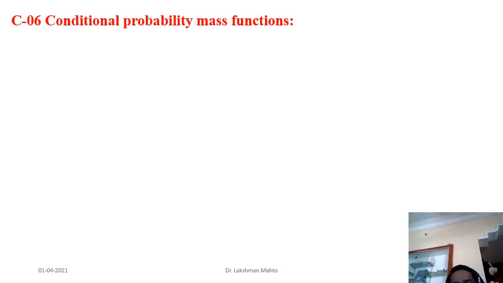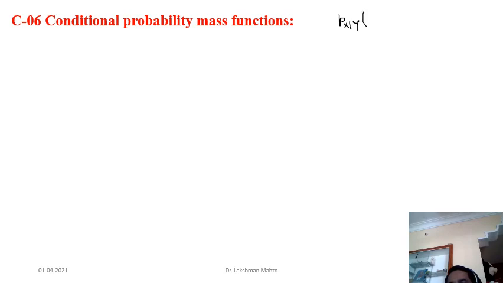Now once you have the marginal probability mass function, with its help you can always define the conditional probability mass function, which I had already discussed. Note that it is probability mass function, not probability density function. The notation for the probability mass function I always take as a small p.